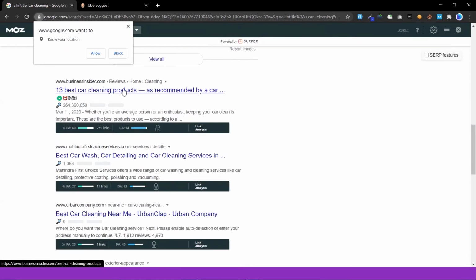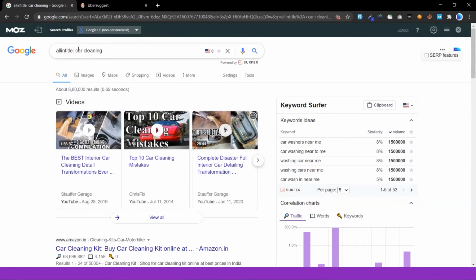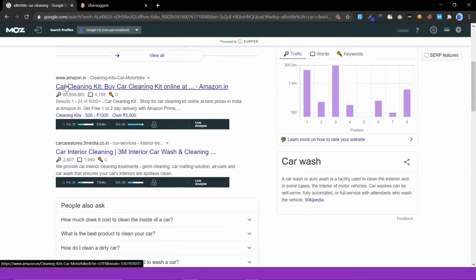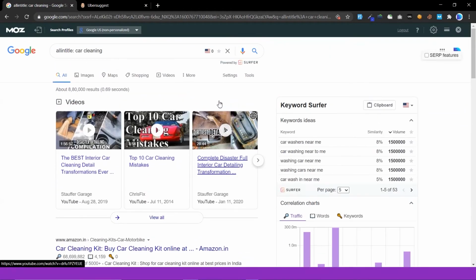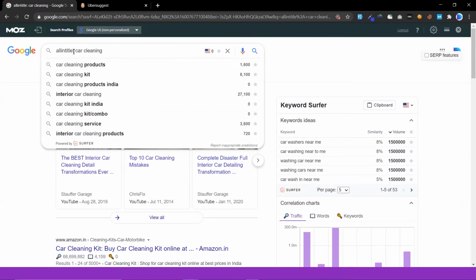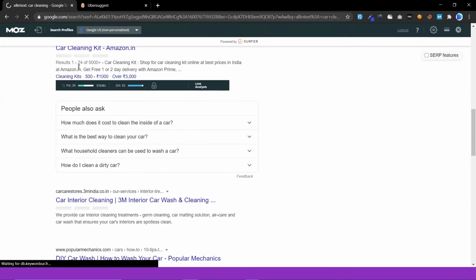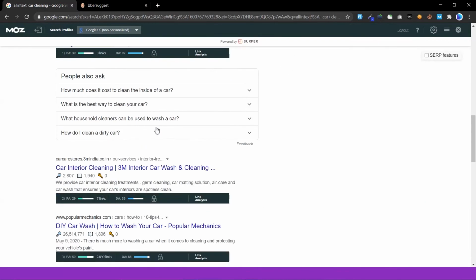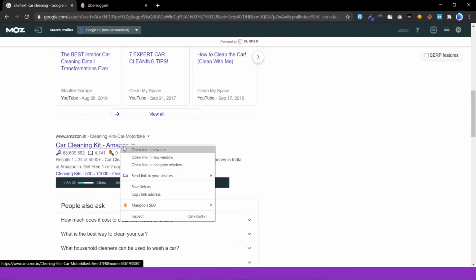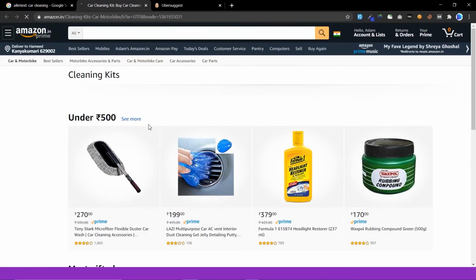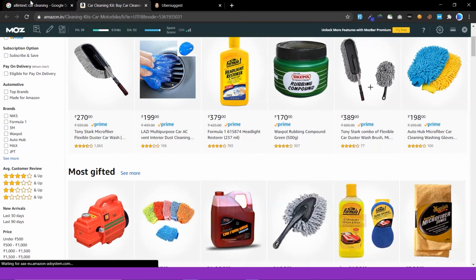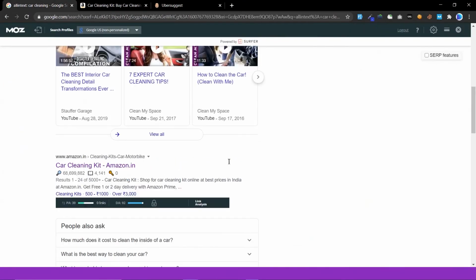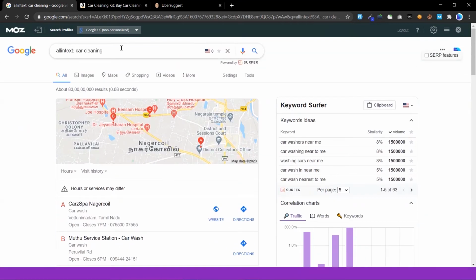This will show the search results where "car cleaning" will be in the title. Now allintext: this search will show the websites that should have "car cleaning" in the body. I mean, this page should have car cleaning in it. Then it will show results like this.